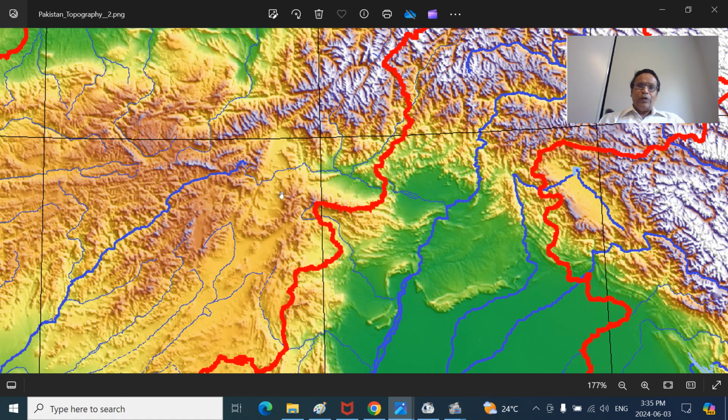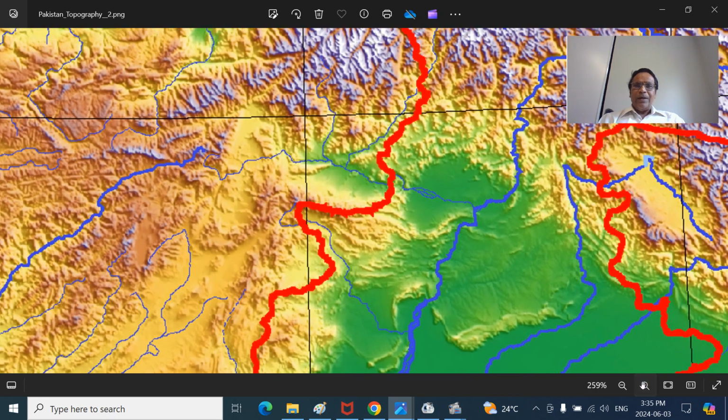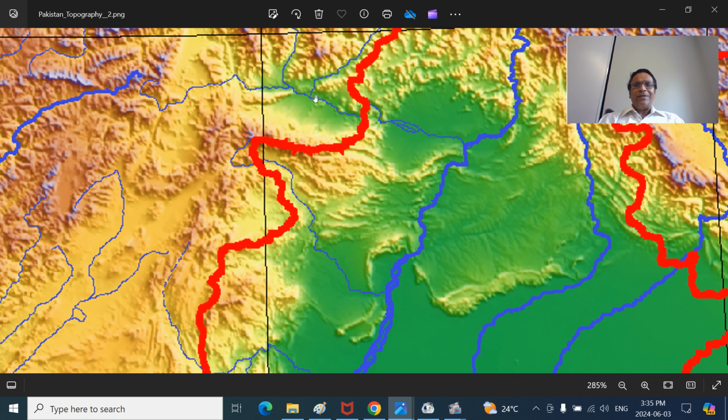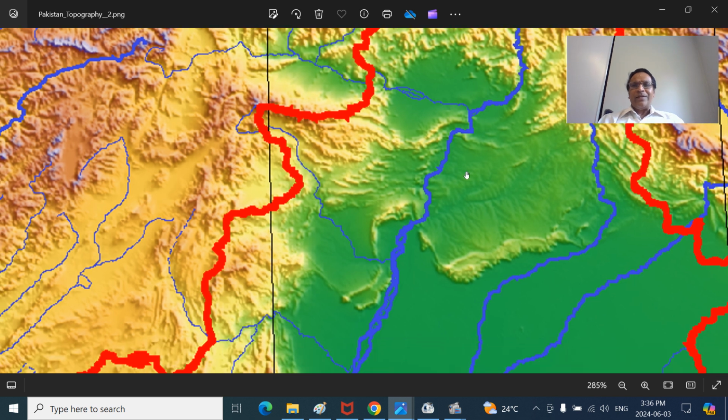Next, West Punjab will have the Kalachita ranges. You can see Kalachita. This is the Kabul River that joins Indus River at Jahangira, a town that is maybe 5 kilometers, 10 kilometers near Attock. That's the one. From here, you see the mountains. These are called Kalachita Mountains. And these are the other mountains called Chharat Mountains. I have not talked about it. We may talk some other time. This is the Kalachita Mountains here. Haro River flows in this region. Near Attock, Haro River joins Sindhu River or Indus River. That is the Kalachita Mountains.